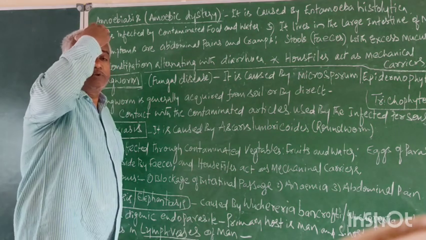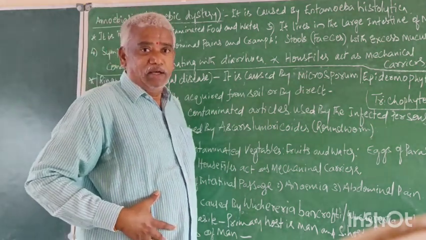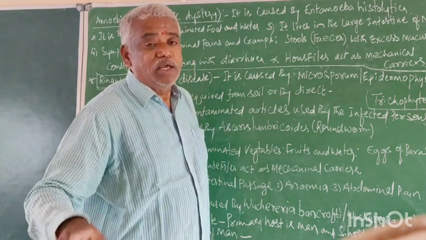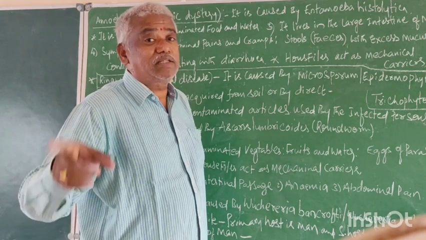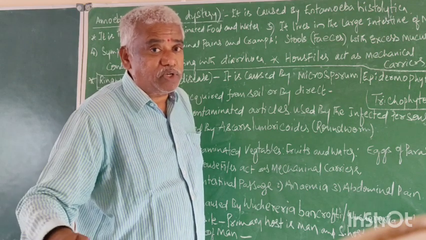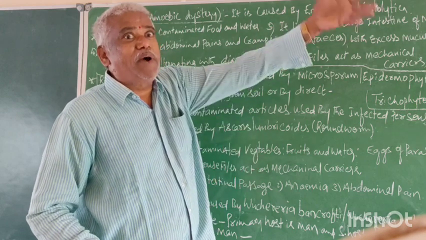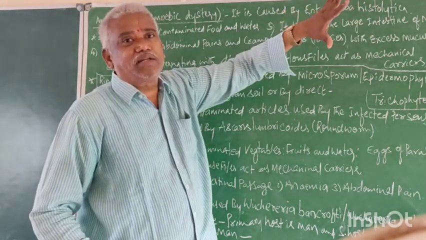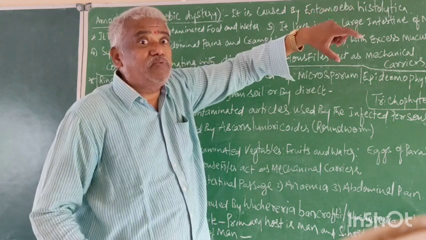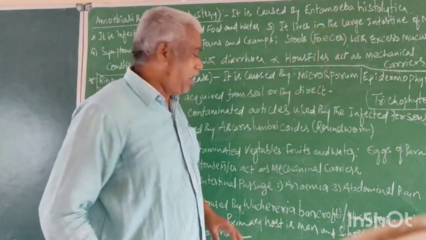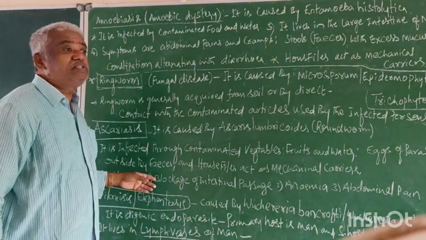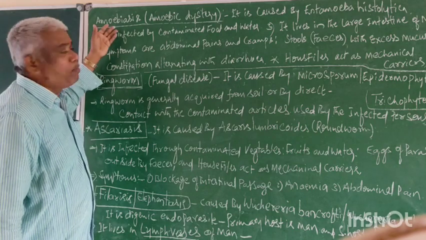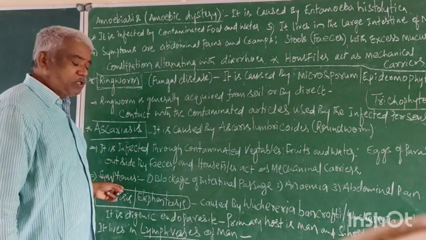The parasite lives in the intestine, and the eggs come outside in the feces. The eggs of the parasite deposited in feces are carried by some carrier to our food and water. The food and water are contaminated with eggs. Like this, the housefly is also a carrier here, as in Amoebiasis. Now come to the symptoms.